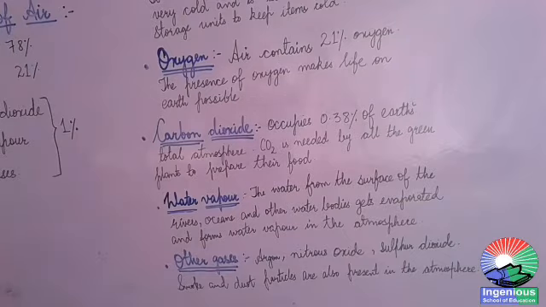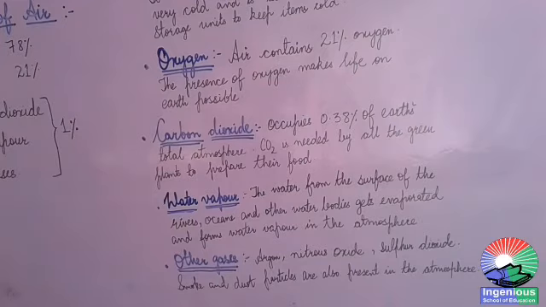Apart from this, carbon dioxide plays an important role in trapping the sun's heat that enters the atmosphere. This trapping of the sun's heat by carbon dioxide helps in maintaining the required temperature and warmth on the Earth.